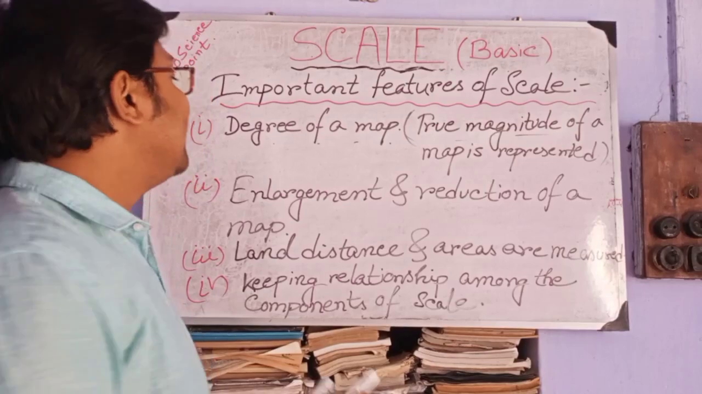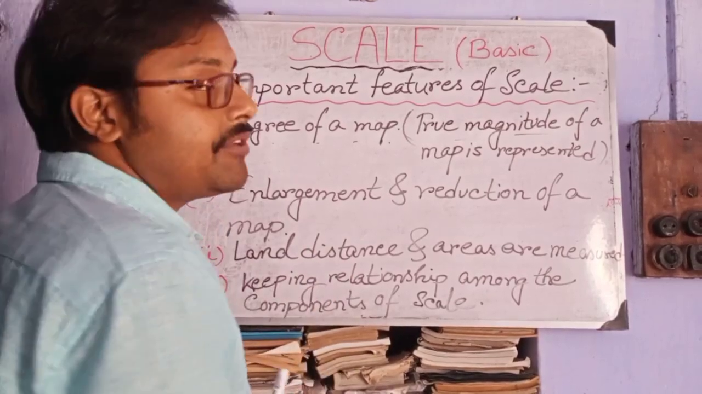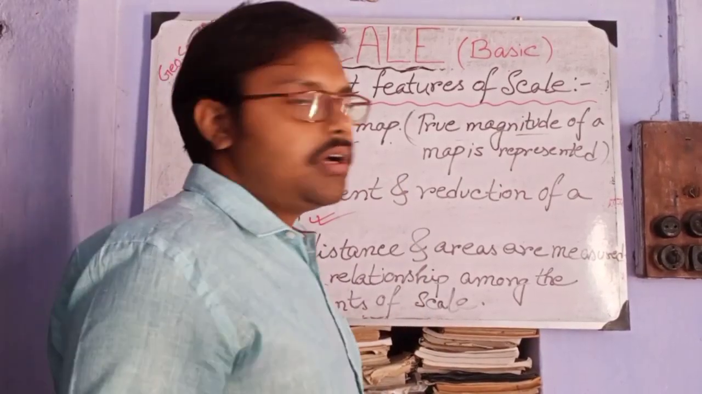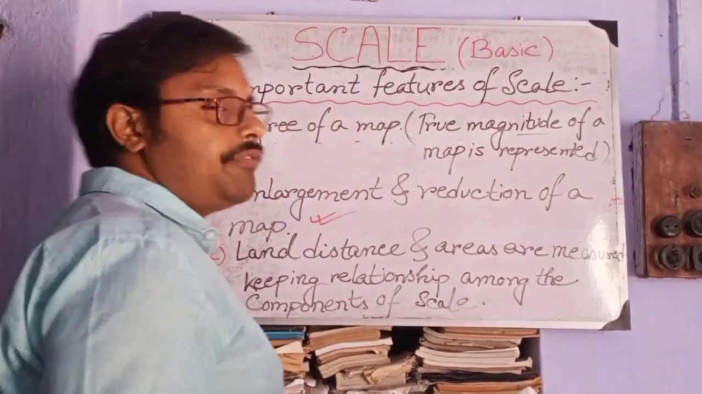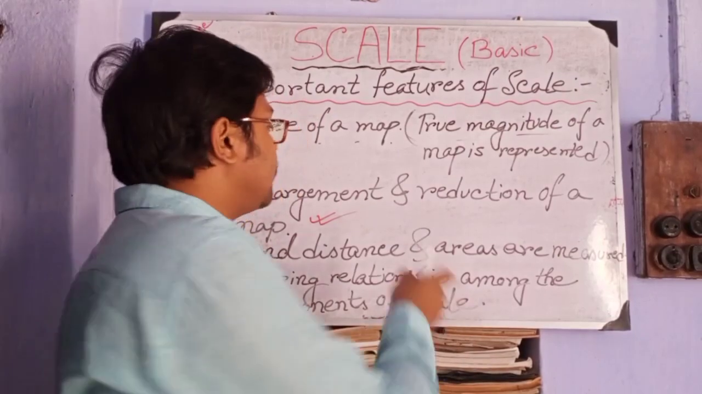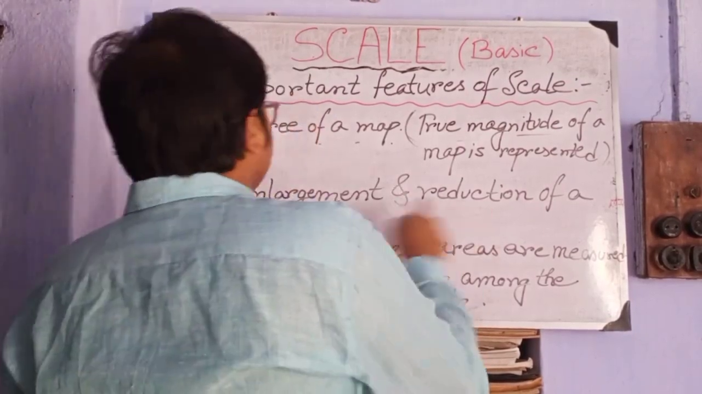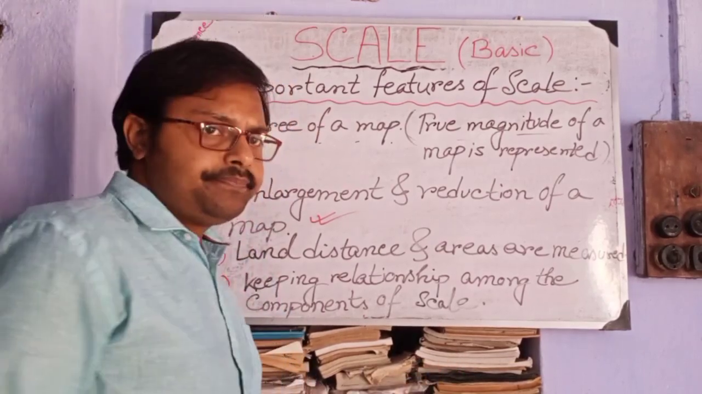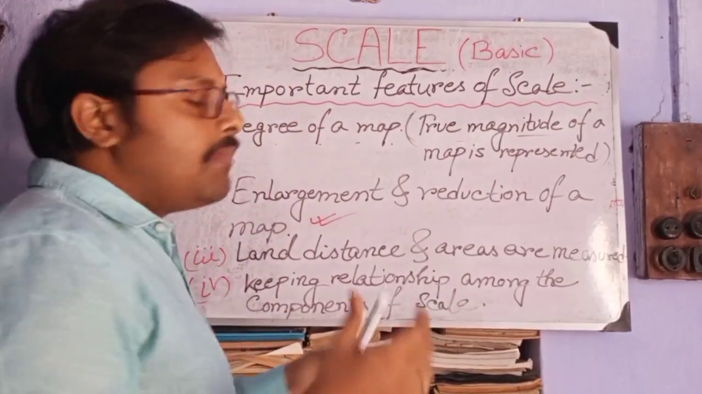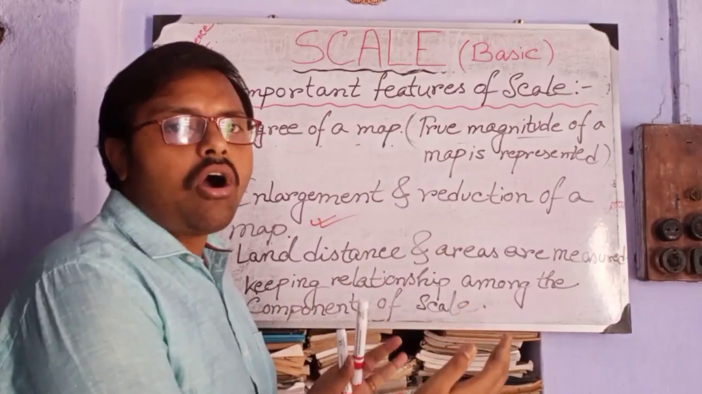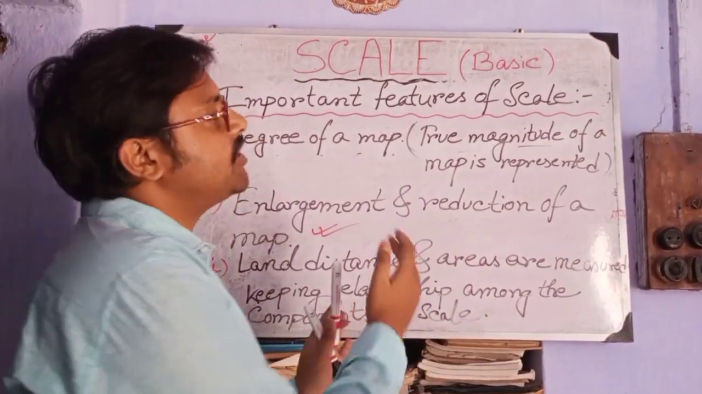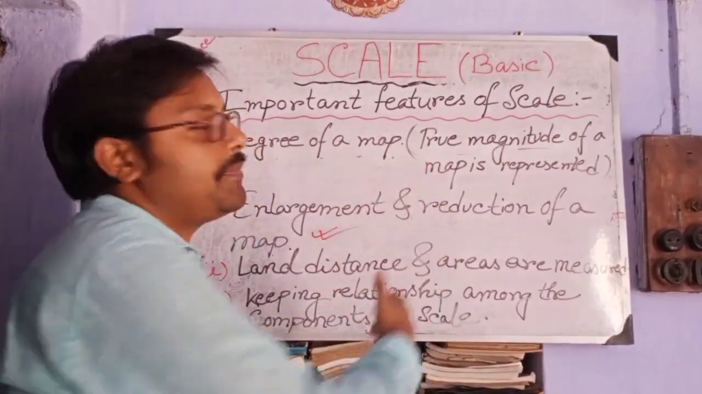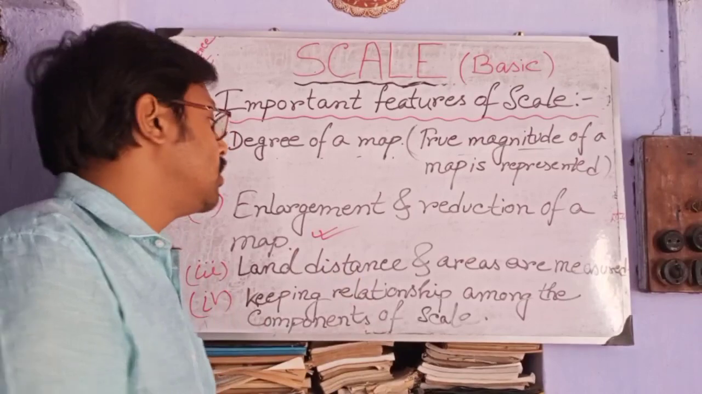Second one is enlargement and reduction of a map. It's a very good and important point for the honors paper. In honors geography practical, you have to do the mathematics on only these two topics, enlargement and reduction of a map. So a map which is enlarged or reduced based on its magnitude is totally dependent on scale. Based on scale, a map is enlarged or reduced.